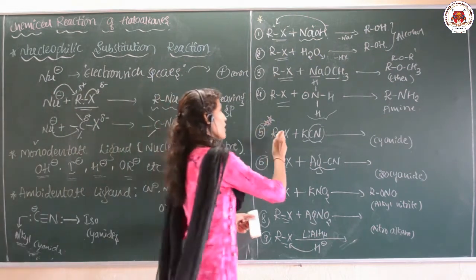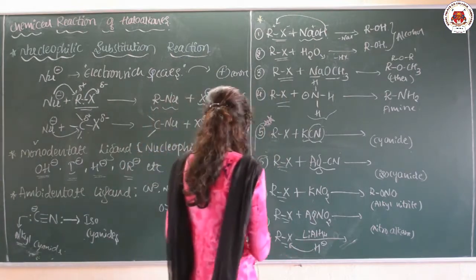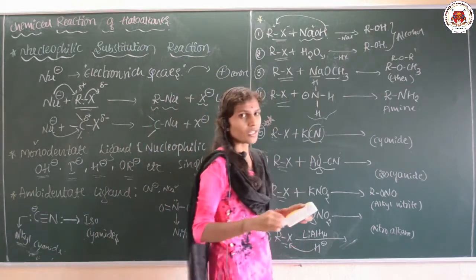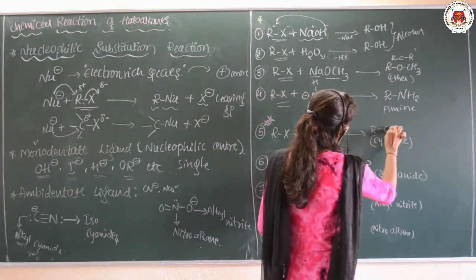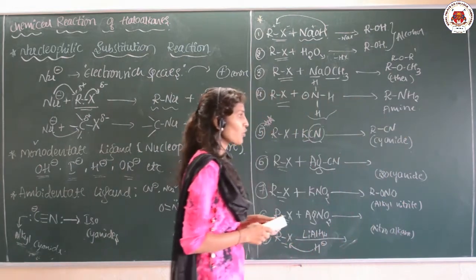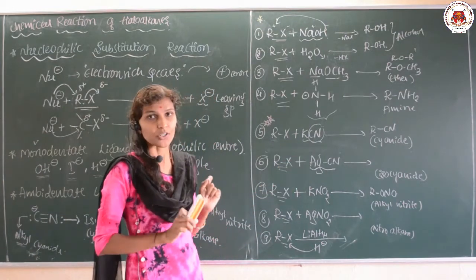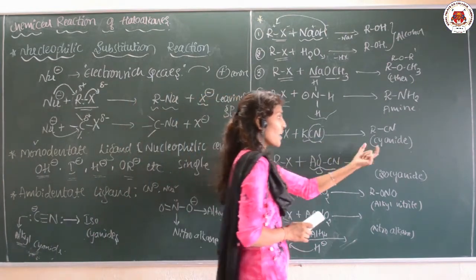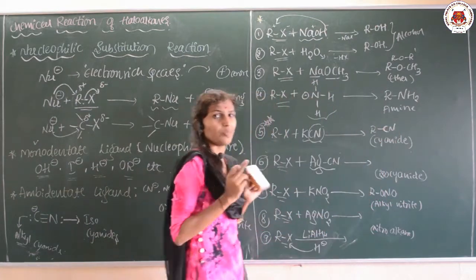When the haloalkane is treated with KCN, it is coordinated through the carbon. So there is a formation of RCN, the cyano compound. That is cyanide formation, and KX will be removed. There is a linkage through the carbon, keep in mind.